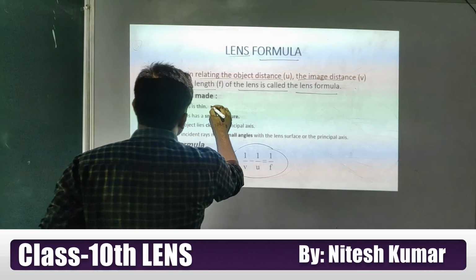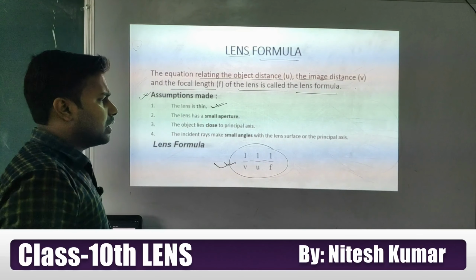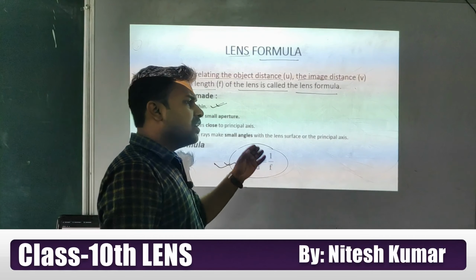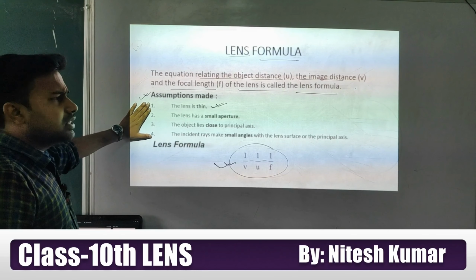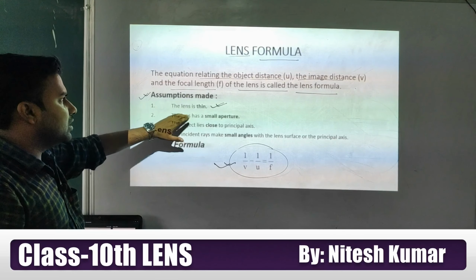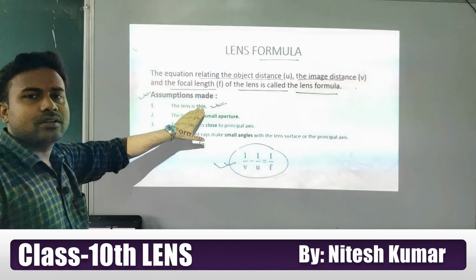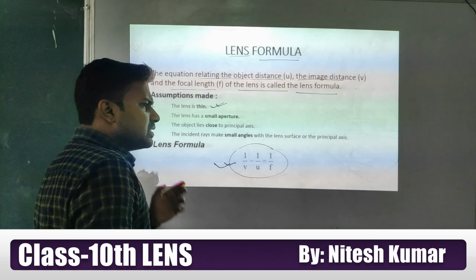Now, what assumptions do you have to consider if you want to apply this formula? You have to consider four assumptions. The first is that the lens is thin. Why am I telling you the lens is thin?